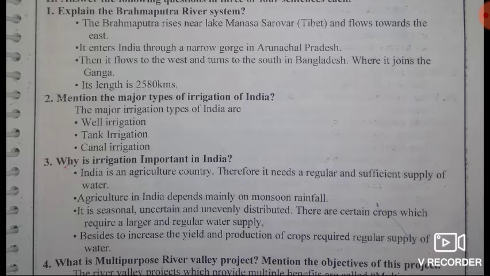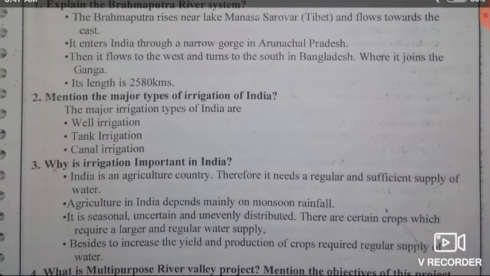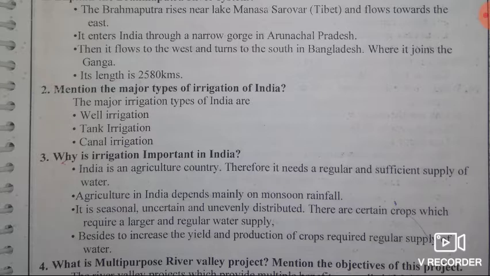Then the second question: mention the major types of irrigation of India. Answer, there are three major irrigation types in India. One is well irrigation, the second one is tank irrigation, and the third one is canal irrigation. So these are the three most important types of irrigation in India.